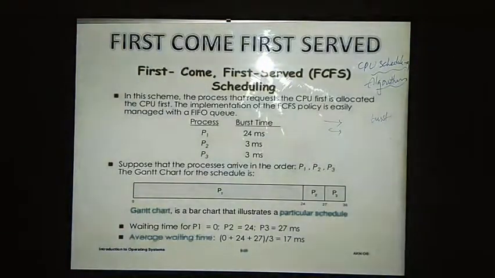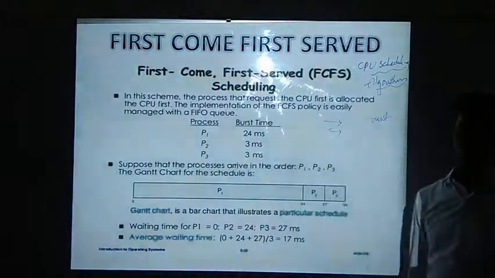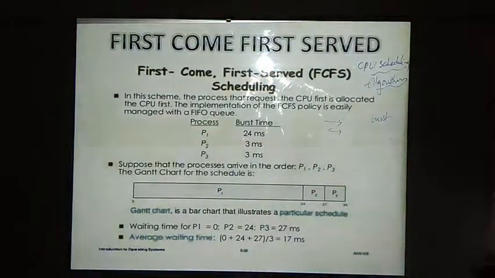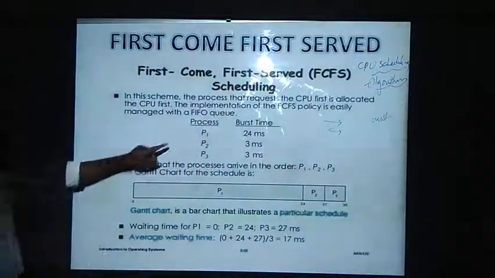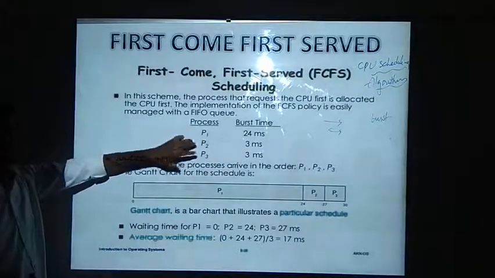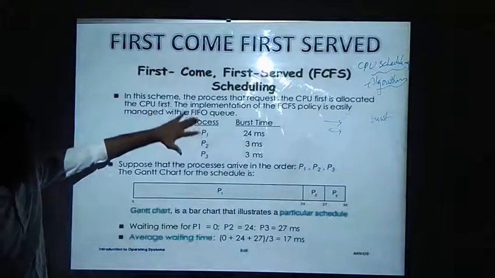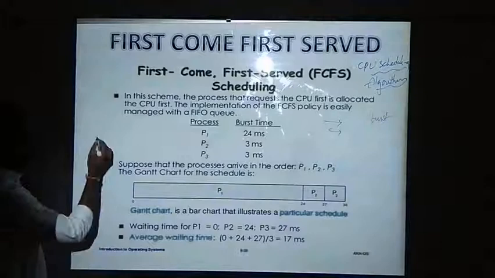Consider that we have some processes like P1, P2 and P3. Consider that they came at the same time, the arrival time is the same. We are assuming that all processes have the same arrival time. But P1 requests first, P2 requests second and P3 requests third. In this sequence, if they are requesting the processor, then already I told you that in FCFS we will be following what?